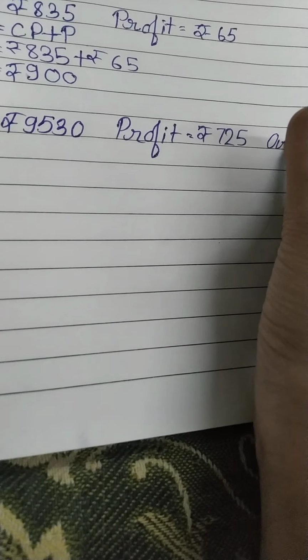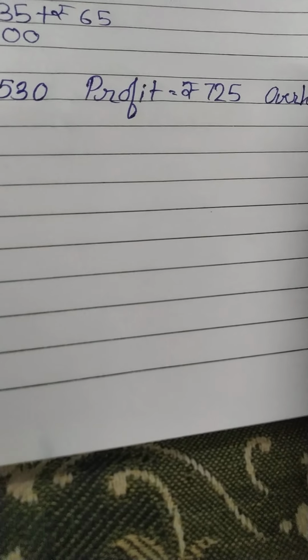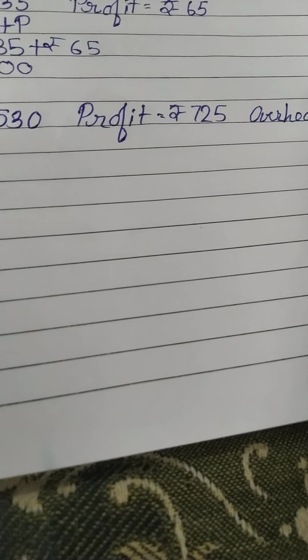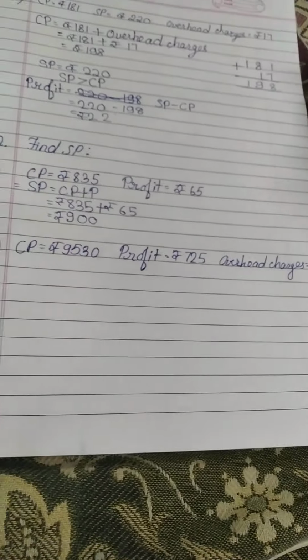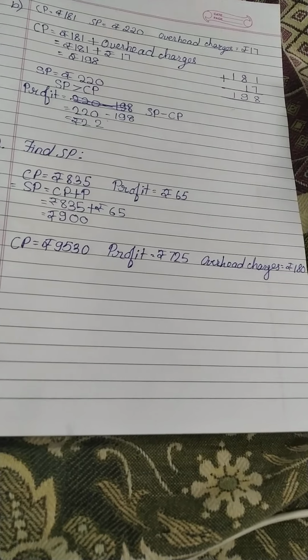And overhead charges. We are dealing over here with overhead charges. So overhead charges is equal to rupees 180. What will be the answer?